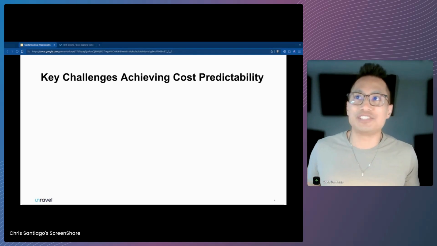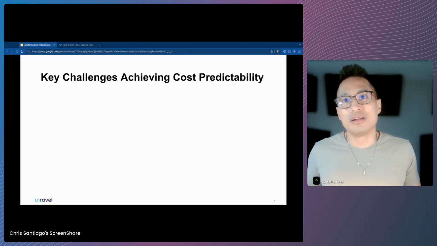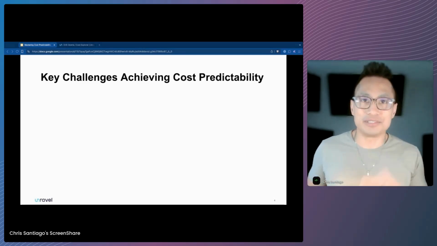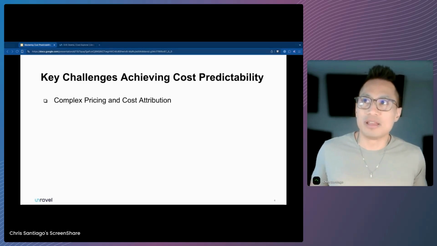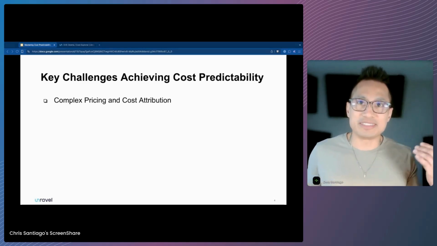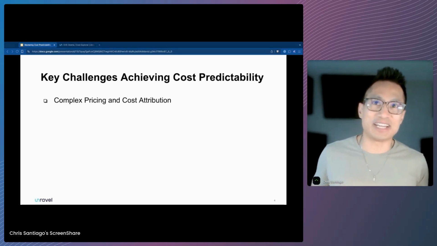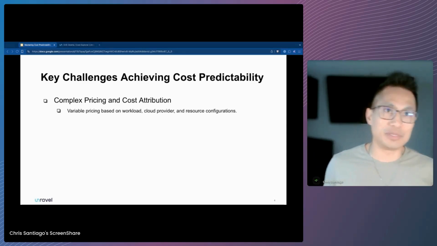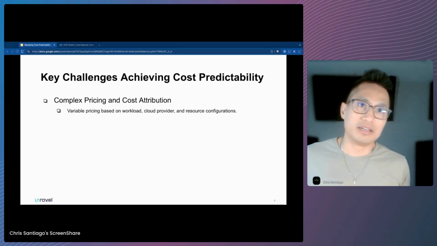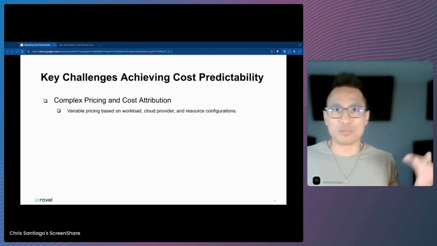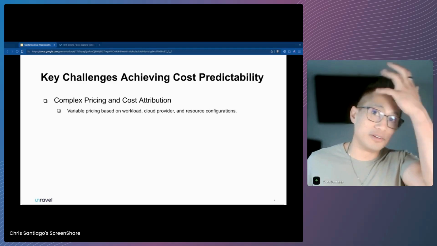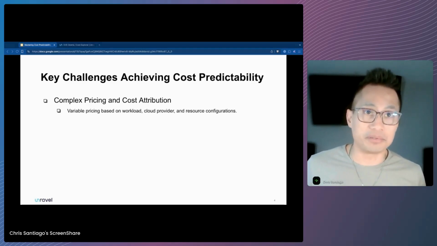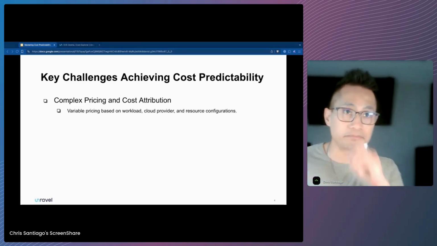Now, the key challenges for achieving better cost predictability. Let's break this down into 3 main groups. The first challenge is complex pricing and cost attribution. Databricks uses a pricing model, as we talked about earlier with its DBUs, which can vary depending on workload type, the cloud provider, region, instance size, and the service type, like serverless.